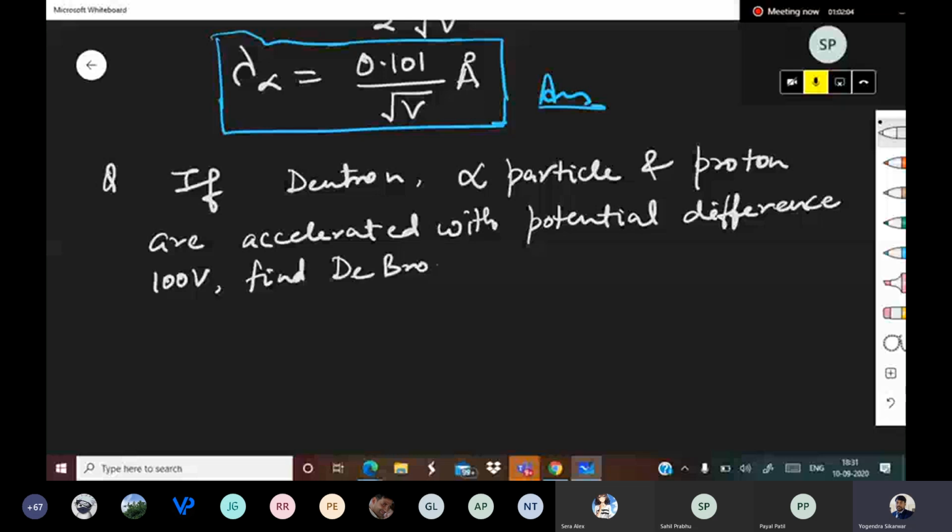Find de Broglie wavelength of each. Please find, everyone.